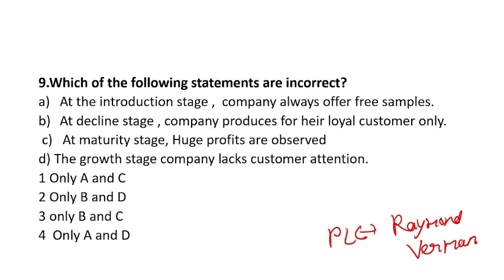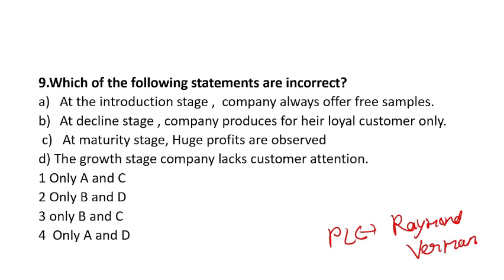At the maturity stage, huge profits are observed, and the growth stage of the company lacks customer attention. I hope that much time was sufficient.